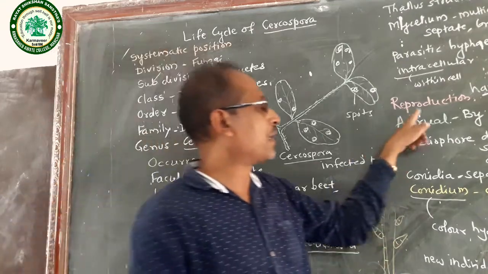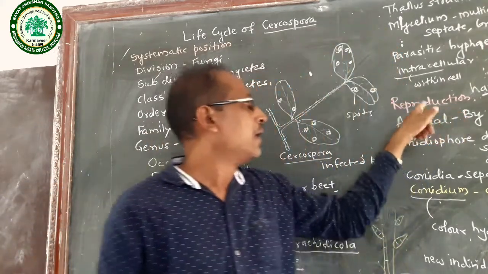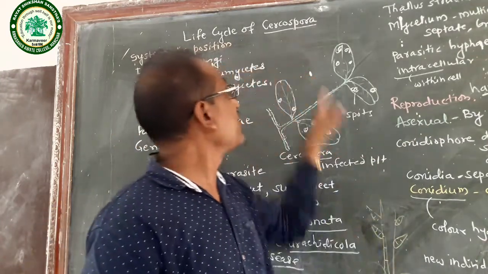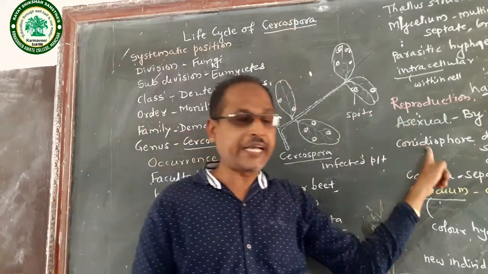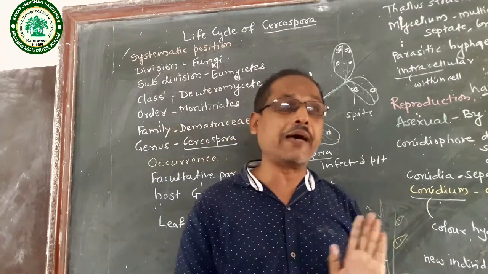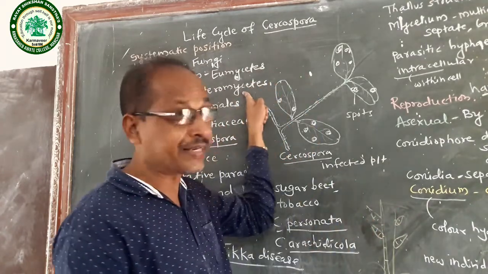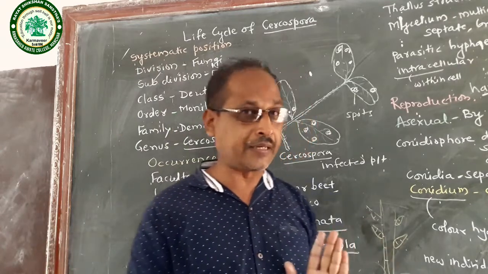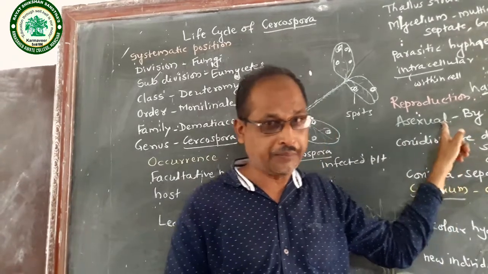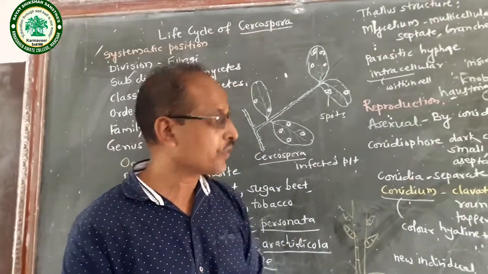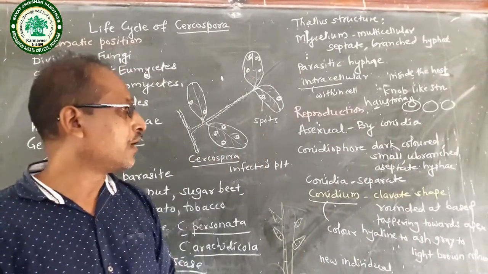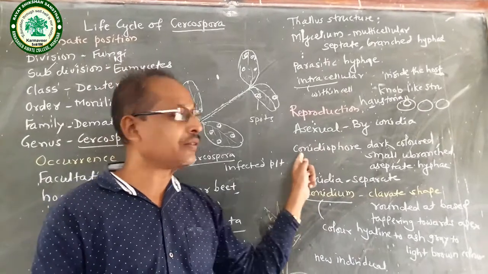The next point is reproduction. Reproduction means production of a new individual. In Cercospora, reproduction takes place by the asexual method. The sexual method is completely absent. In class Deuteromycetes, sexual reproduction is completely absent. Hence, in Cercospora there is asexual reproduction. In Cercospora, asexual reproduction takes place by conidia, and these conidia are developed on the conidiophore.